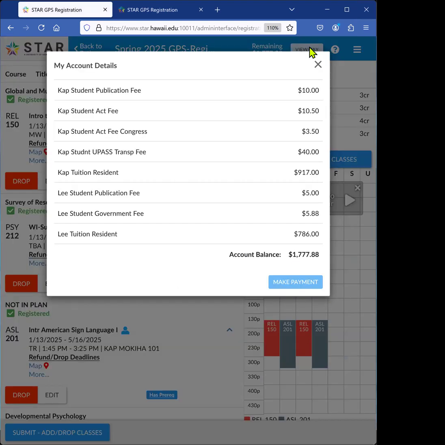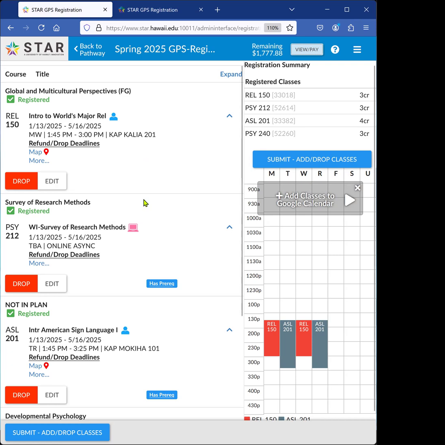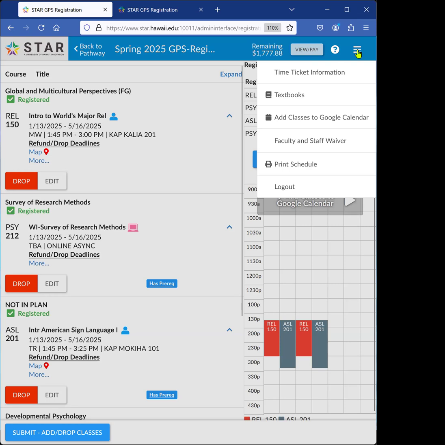Click on View Pay to confirm the breakdown of your cost. You will also have access to the textbook link under the 3 bars. Keep in mind, textbook information may not be available until a month before the semester begins.